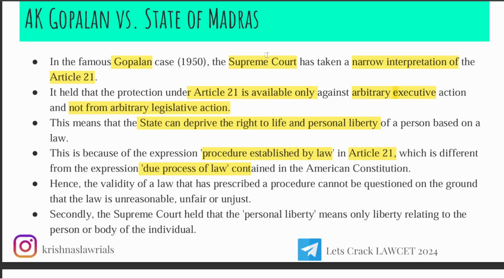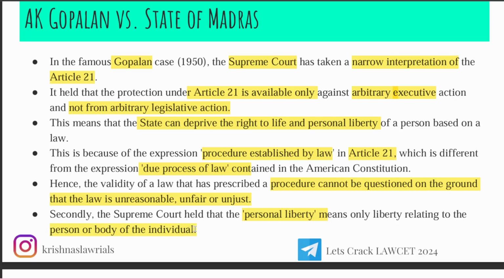And our Supreme Court gave the judgment on the basis of this, stating that if it is written in law, we can't help you, we can't do anything. Hence, the validity of a law that has prescribed a procedure cannot be questioned on the ground that the law is unreasonable, unfair, or unjust. They are saying if it is written in law, you can't question that this particular law is wrong, unreasonable, unfair, unjust. You can't question that. Secondly, the Supreme Court held that personal liberty is only restricted to the person's body,